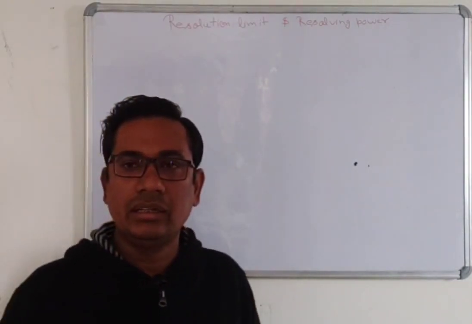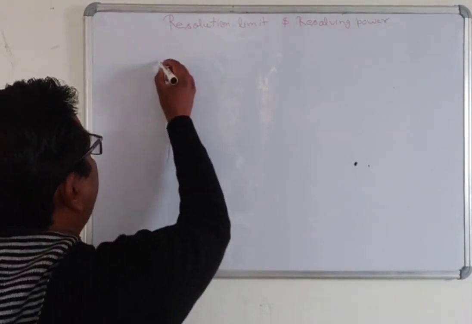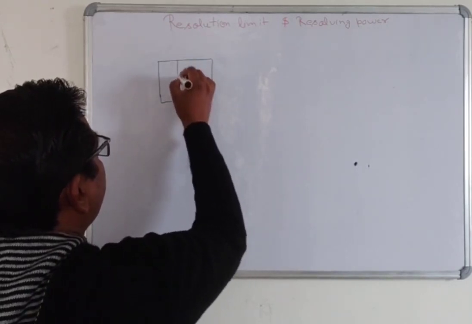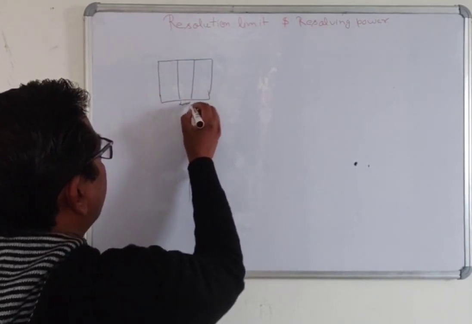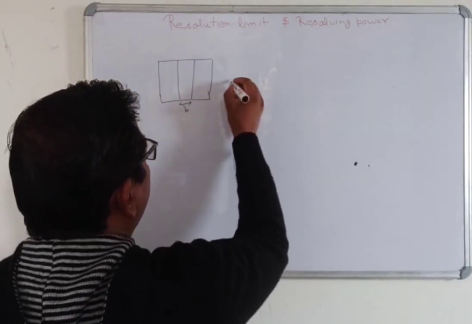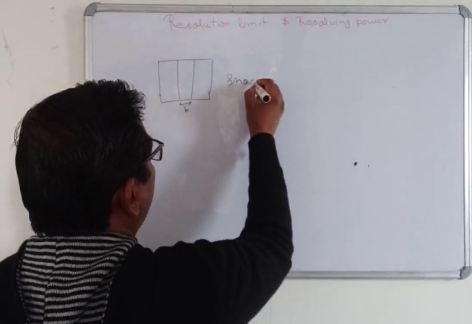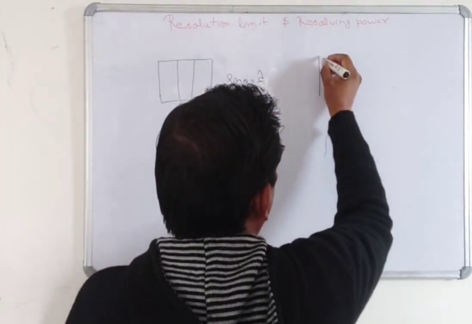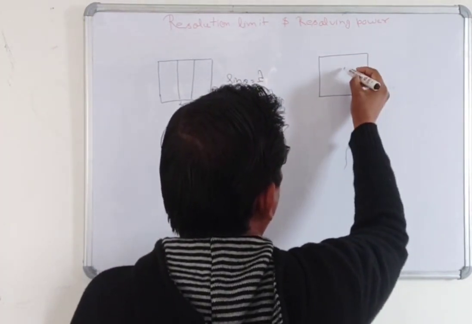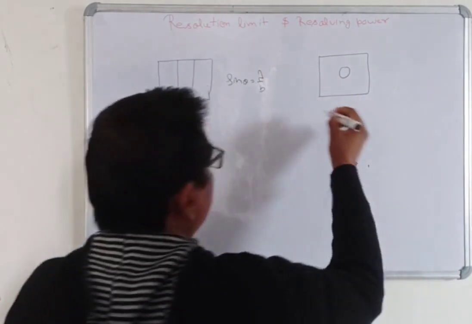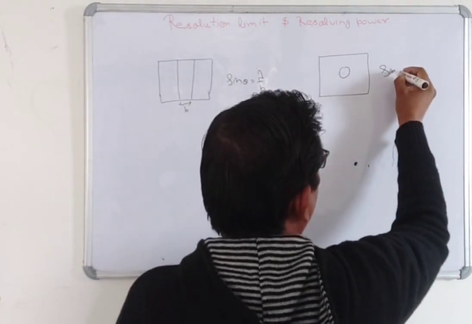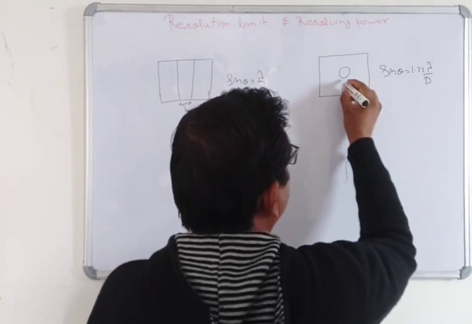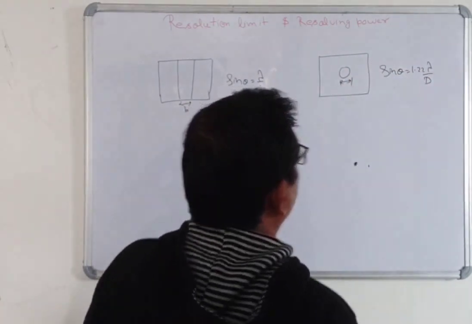All of you know the rectangular aperture, which I have already discussed in the single slit. Here b is the opening. The condition for diffraction is sin theta equals lambda upon b. Now we will consider a circular aperture. The condition for diffraction is sin theta equals 1.22 lambda upon D, where D is the diameter of this circular aperture.